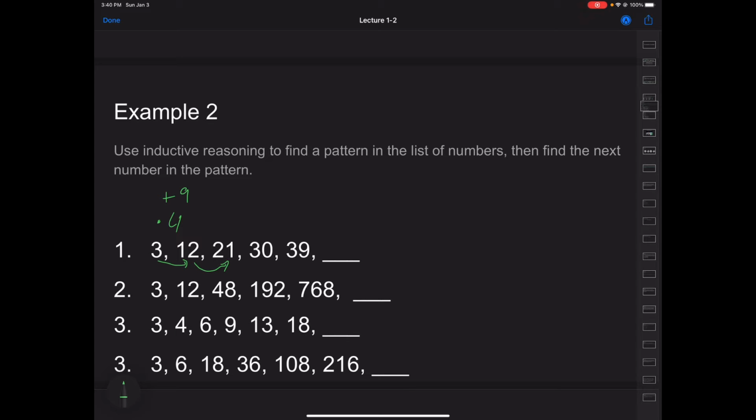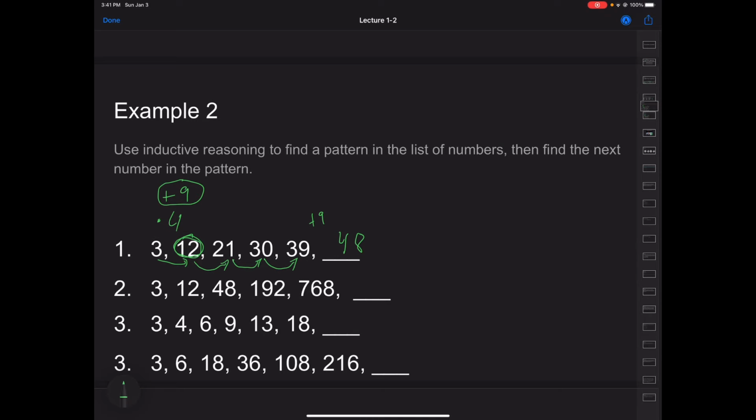Well, which one's happening? Let's move on to the next case. What do we do with 12 to 21? Do we multiply by 4? Well, we don't, because multiplying 12 by 4 will give us something higher than 40, and this is a 21. So what's happening here is we are adding 9. And then we check each case to make sure that's what's happening. Here, that's clearly what's happening. And here, that's clearly what's happening. So to find the next number, we just follow the pattern again. We added 9, added 9, added 9, so let's add another 9. And 39 plus 9 is going to be 48. I see I have a typo here. But take a minute, pause the video, and find the solution to the rest of these on your own.